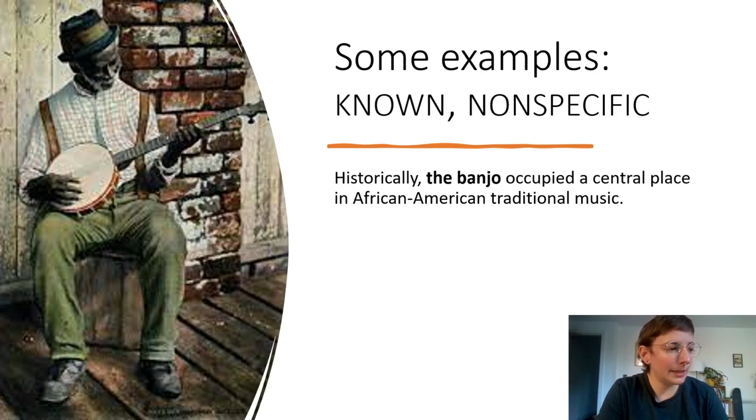In this example is the banjo. So here the banjo, again, does not refer to a specific banjo that belongs to someone in particular. It rather uses the single form to make a statement about the category of banjos. And it is known to the hearer because it is generic, and it is non-specific.